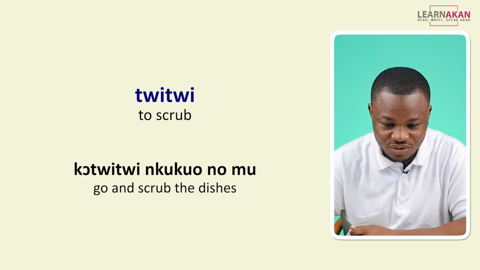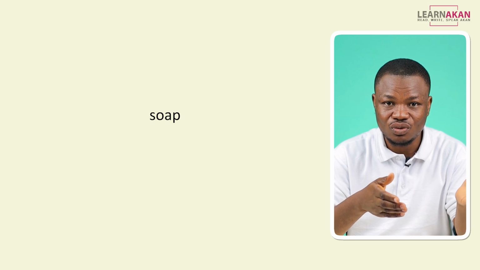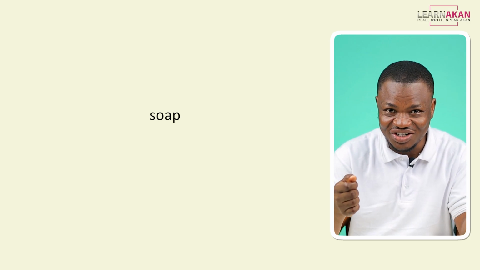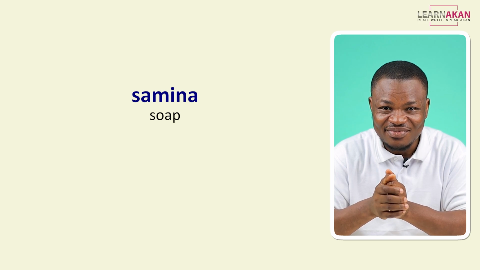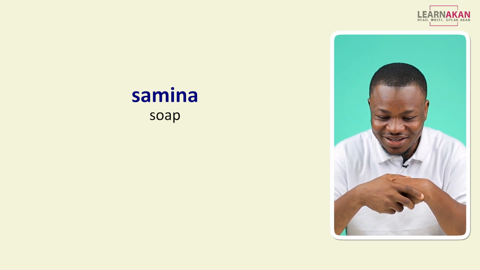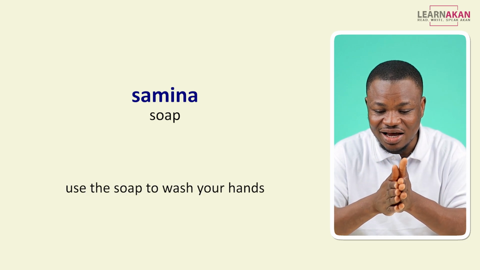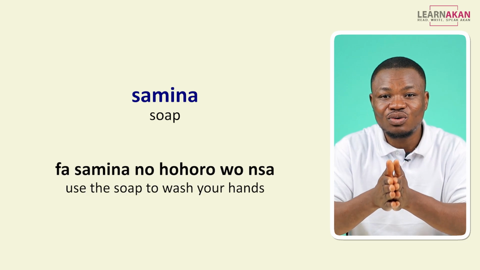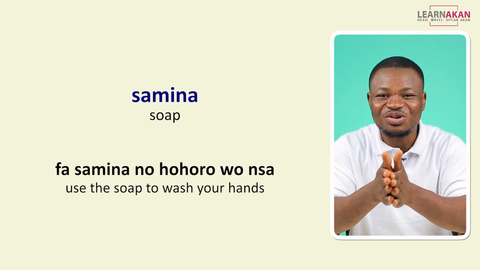The next one is soap, because we will use soap to hohoro or to chichi. So we have soap as semina. If I want to say use the soap to wash your hands, I would say: Fa semina no hohoro wonsa.